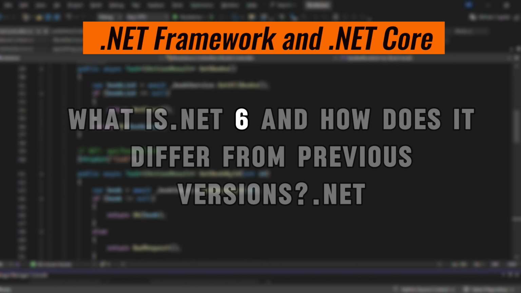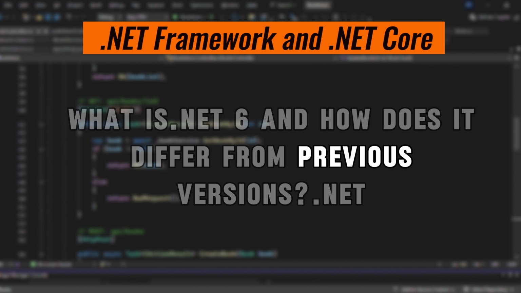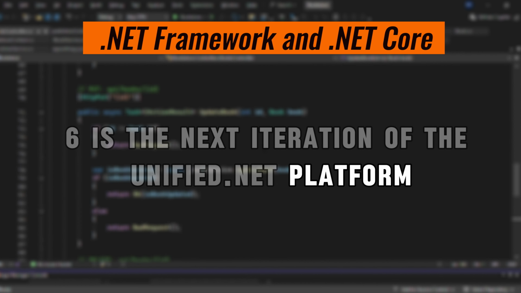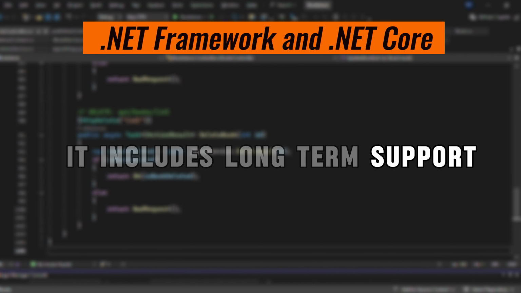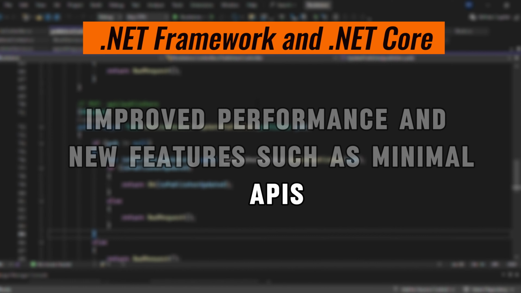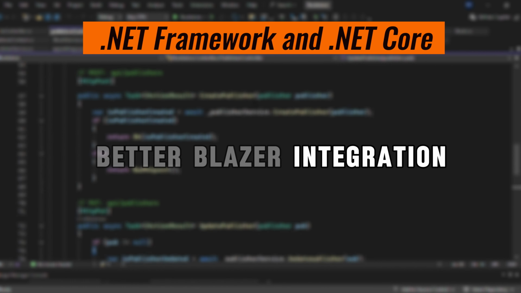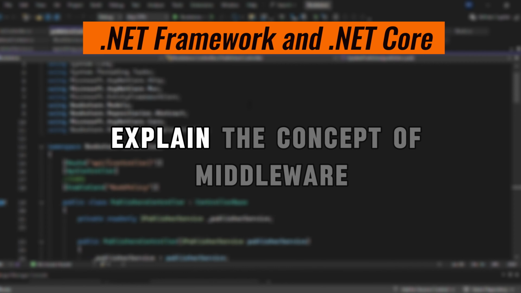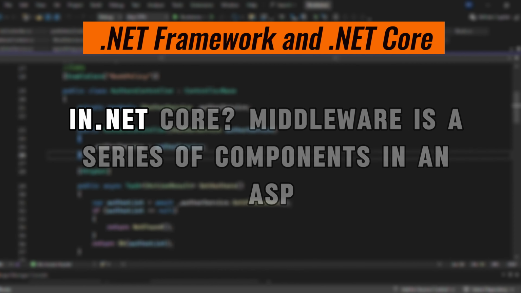What is .NET 6, and how does it differ from previous versions? .NET 6 is the next iteration of the unified .NET platform. It includes long-term support, improved performance, and new features such as minimal APIs, better Blazor integration, and enhanced MAUI for cross-platform mobile development.